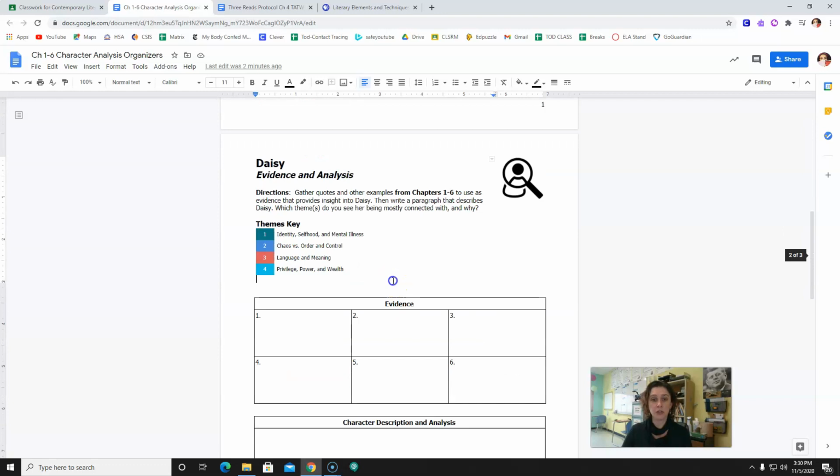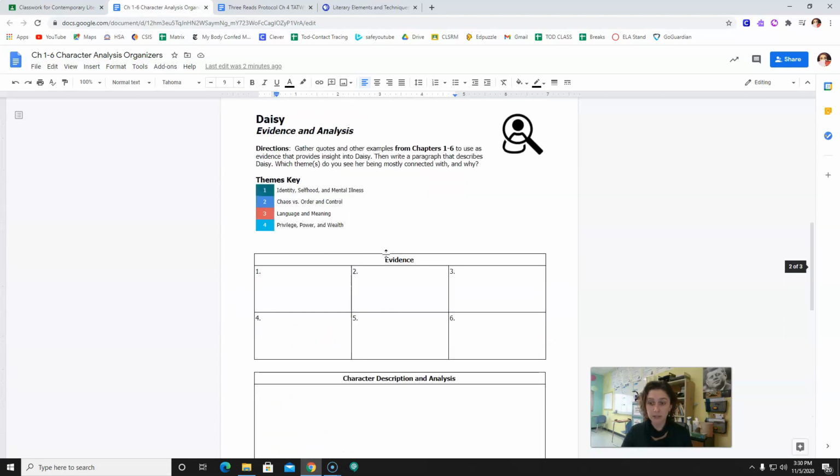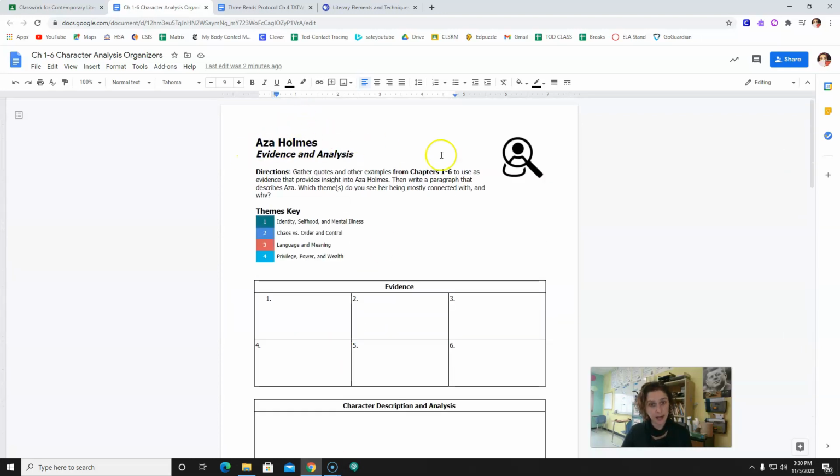And then you're going to go and you're going to do the exact same thing for Daisy and the exact same thing for Davis. Unless you have been given directions at the top in red letters that tell you otherwise. That is what you're doing today. Okay? So read chapter 6, do the characterization / theme worksheets here.